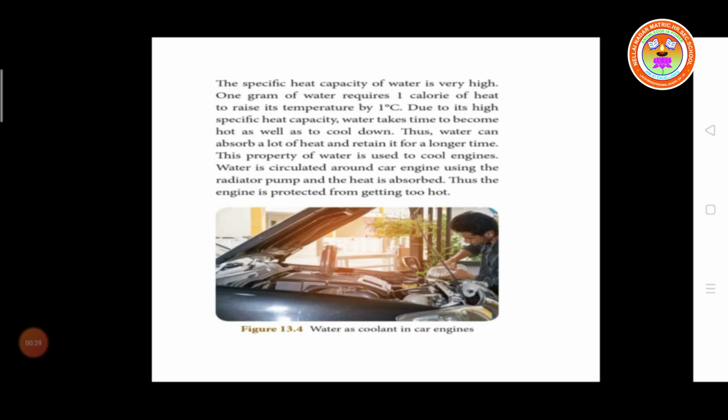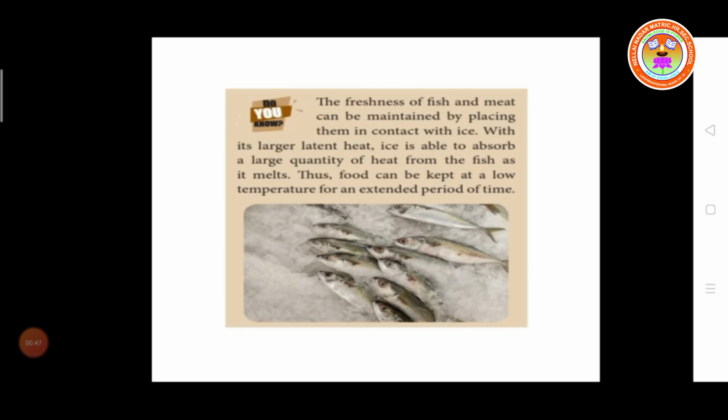This property of water is used to cool the engine. Water is circulated around the car engine using the radiator pump. So heat is absorbed. Thus the engine is protected from getting too hot. So water is used as a coolant.